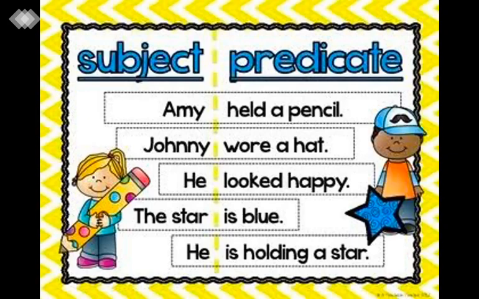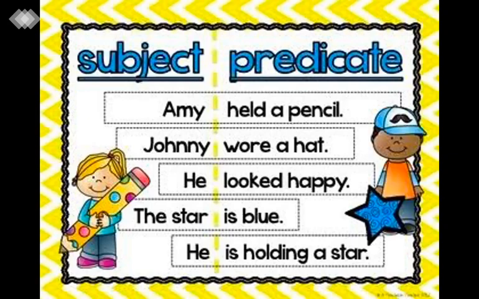He looked happy. Who looked happy? He. So, he will be the subject. Also, we have learned that pronoun and noun both come in subject. So, he is a pronoun. Looked happy, so it automatically comes to predicate because it is a verb. The star is blue. He is holding a star.